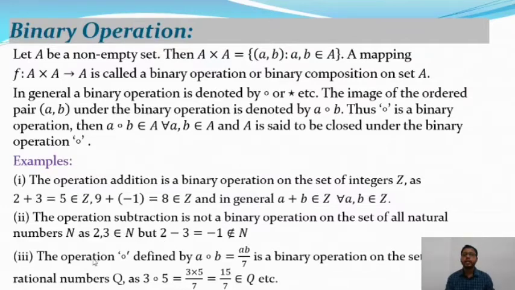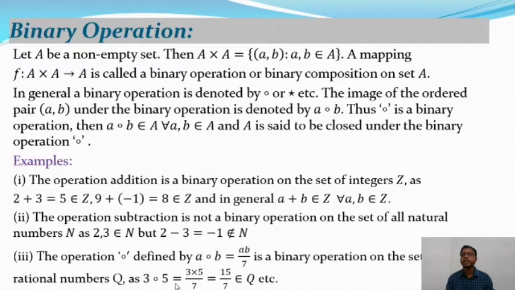Again, we will take another example, the operation composition defined by A composition B is equal to AB by 7. In that case, the composition A into B by 7 is a binary operation on the set of all rational numbers. So 3 into 5: you know that 3 and 5 are both rational numbers, then 3 composition 5 is equal to 3 into 5 by 7.